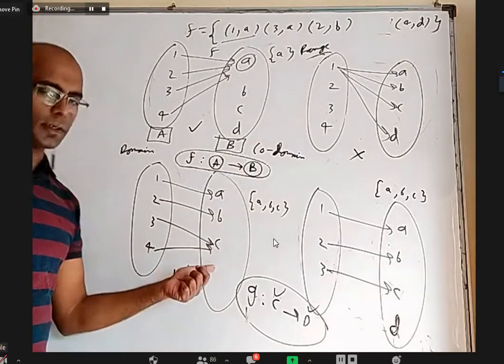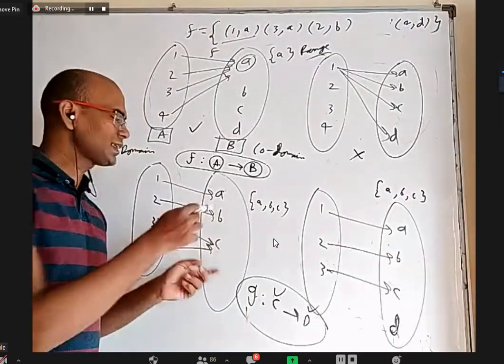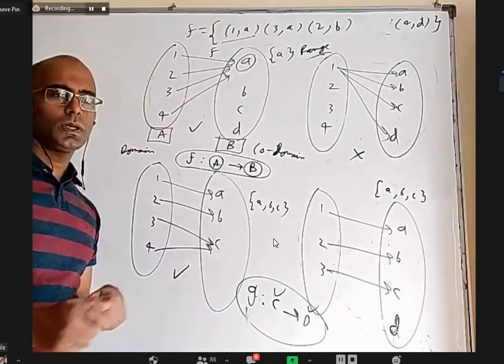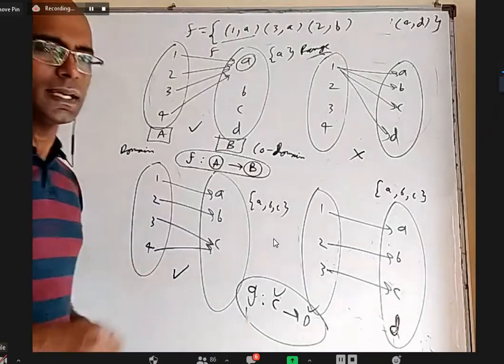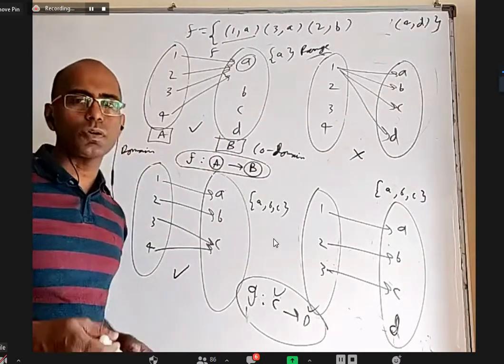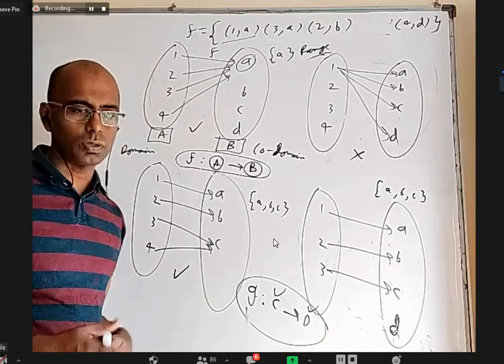For example, here, what is the codomain? Set of ABC. What is the range also? ABC only. So sometimes codomain and range may be equal, sometimes they may not be equal, but range is always a subset of codomain. It has to be less than codomain or equal to codomain, subset.